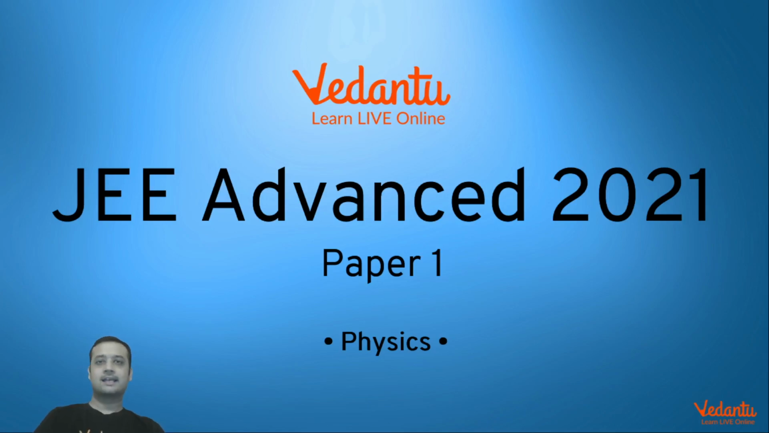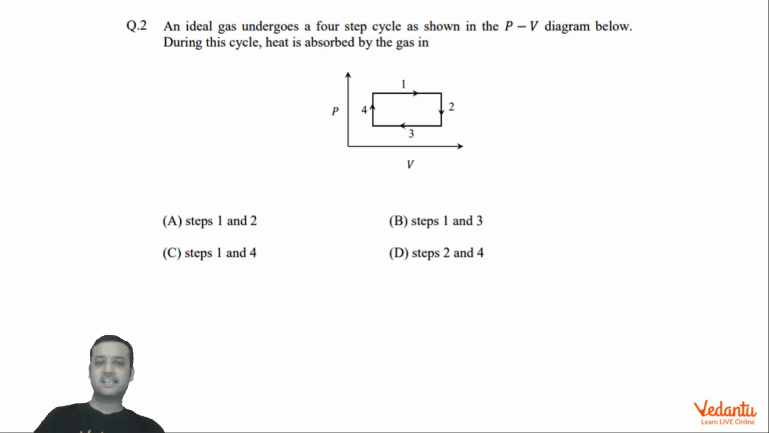Hi dear students, let's see this question that came in JEE Advanced paper 1 physics in the year 2021. One of the easiest questions of the whole paper. All the students who were writing JEE Advanced would have been simply thrilled seeing this question, because I guess there would be no one in India who would have gotten this wrong. So let's see what's happening over here.